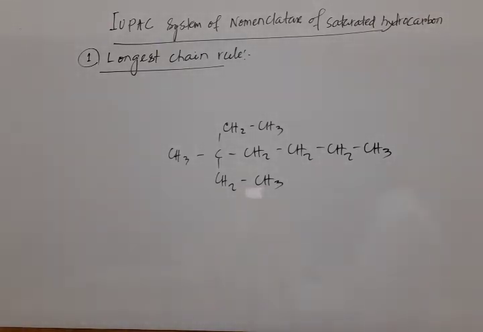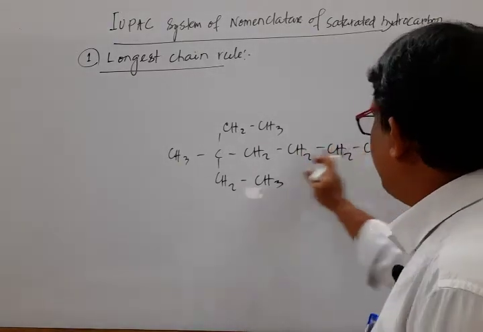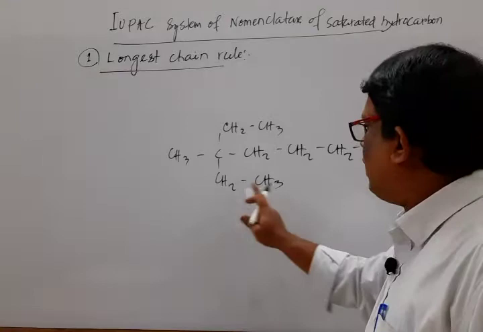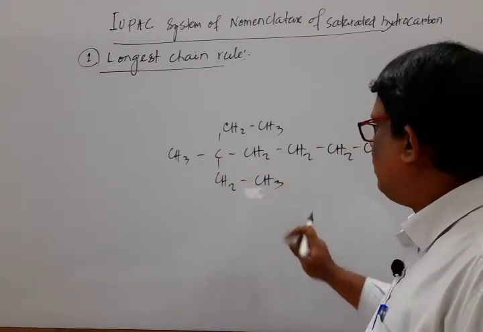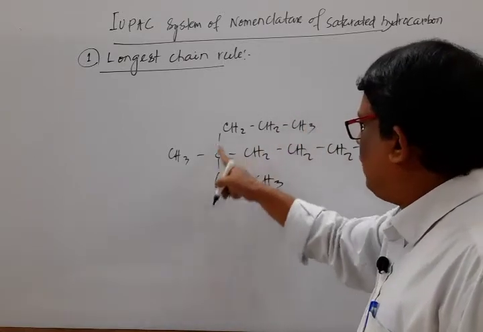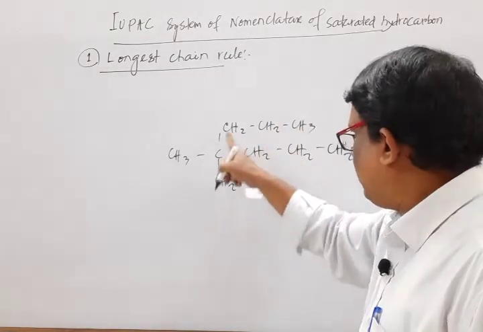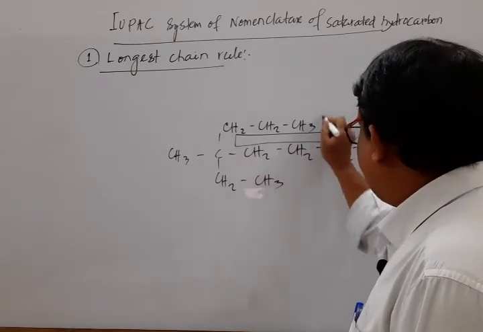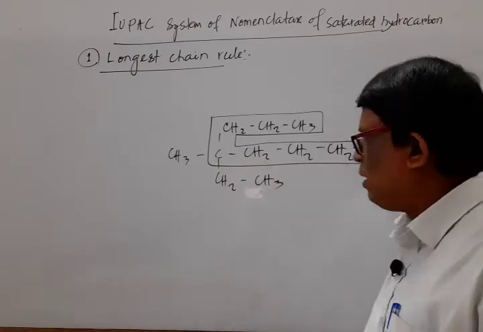What are the possibilities? 1, 2, 3, 4, 5, 6. One may say it is the main chain, 6 carbon atoms, or 1, 2, 3, 4, 5, 6, 7, or another possibility is there. Mark that. Or 1, 2, 3, 4, 5, 6, or 1, 2, 3, 4, 5, 6, 7, 8, as it contains the maximum number of carbon atoms, whether or not it is a straight chain.